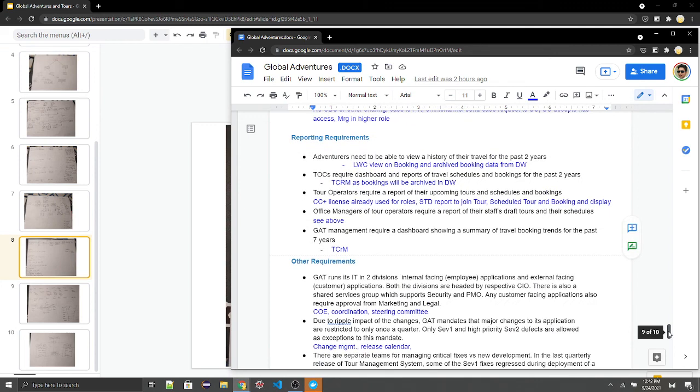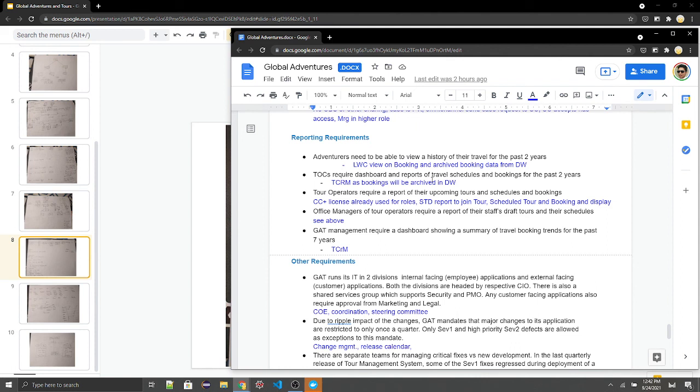Next, we'll go to the reporting requirements. The adventurer needs to be able to view history of their travel for the past 2 years. So we want to basically use LWC and prevent reports and dashboards so that we don't need to use the higher license CC Plus. We want to use LWC, use CC license, and create a view on the booking object and any information that is archived in the data warehouse. So this backend will federate that and provide a singular view.